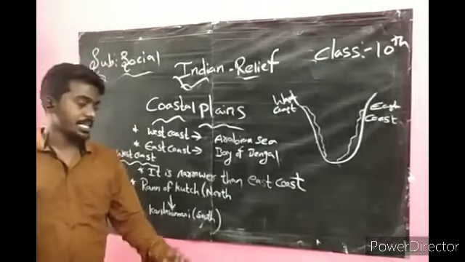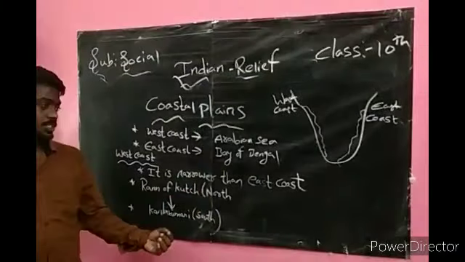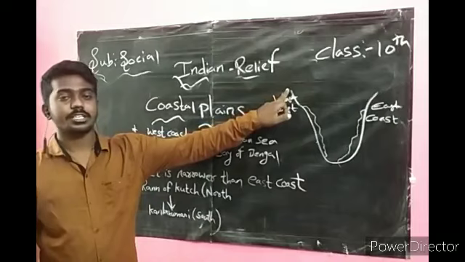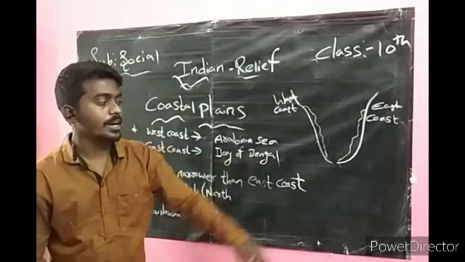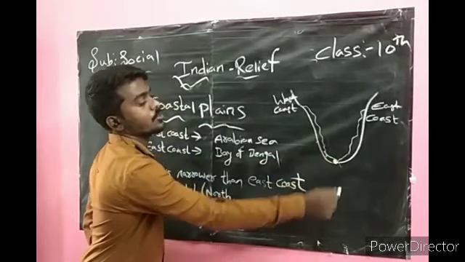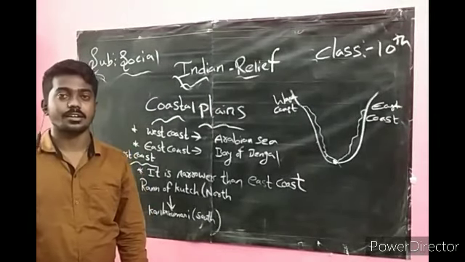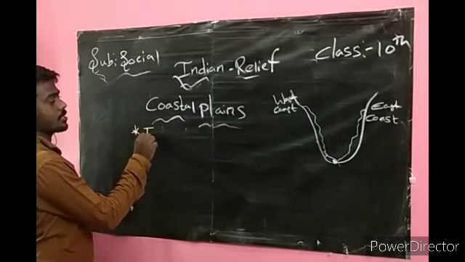Okay, the west coast is narrower than the east coast. The western coast starts from the Rann of Kutch in Gujarat to Kanyakumari in the south region.